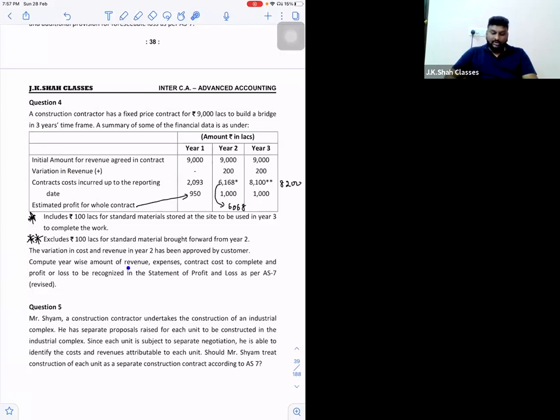What have they asked us to do? Compute year-wise amount of revenue, that is yearly revenue, yearly expense, yearly contract cost to complete, and profit or loss to be recognized in the statement of profit or loss as per AS 7. So sir, technically we have to draft a P&L account for 3 years, plus we also have to show the workings, how much revenue should be recorded, how much cost should be recorded. So all such workings are also required. So we will solve this in a tabular form.